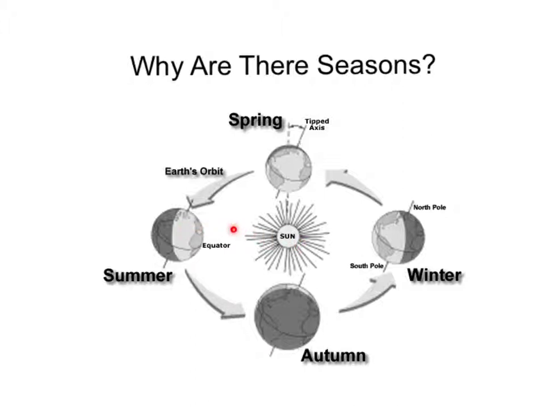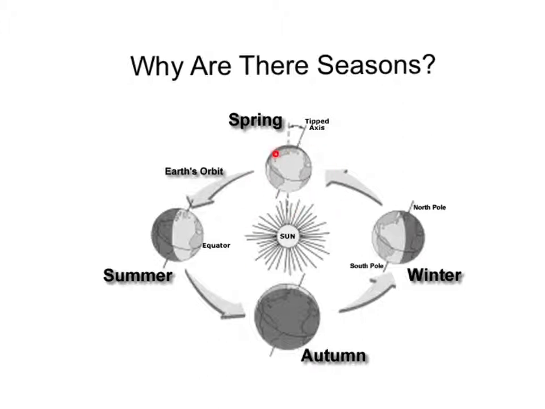So it gets more light in the northern hemisphere than in the southern hemisphere. So it's hotter. That's why it's hot in summer. And here, in the winter time, because the southern hemisphere is facing the sun, there is more sunlight there. And that's why when the northern hemisphere has less sunlight, that's why we experience winter.